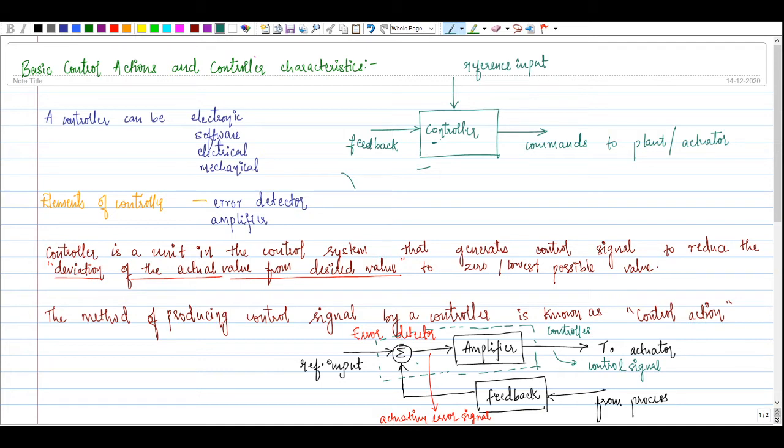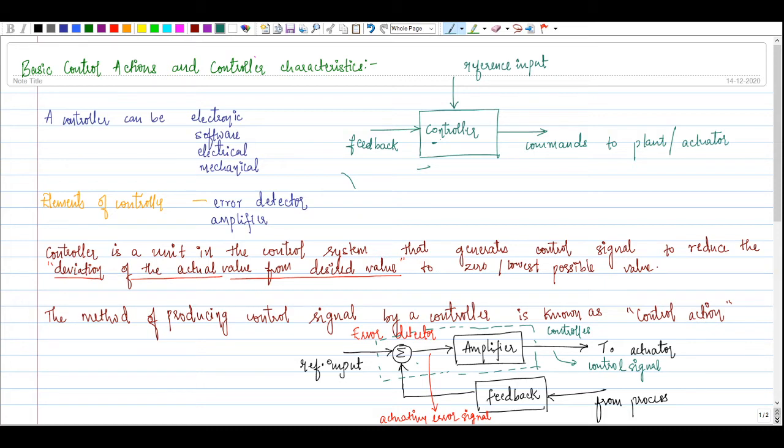If you have a fan controller, the controller will take the reference speed and the actual speed. If the speed has to be increased, then the voltage to the motor has to be increased. This is the command, and it will be produced by the controller and given to the actuators. Actuators in this case will be a power electronic converter. It will give certain PWM pulses, which generate the increased voltage, and hence we can change the speed of the fan. This is how a normal controller action takes place in a simple electrical circuit.